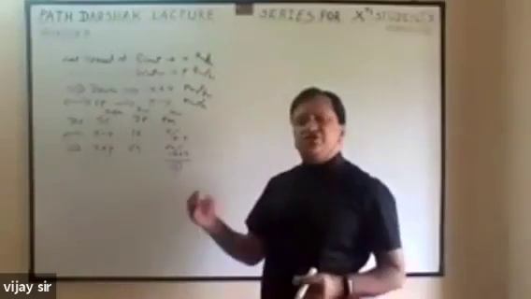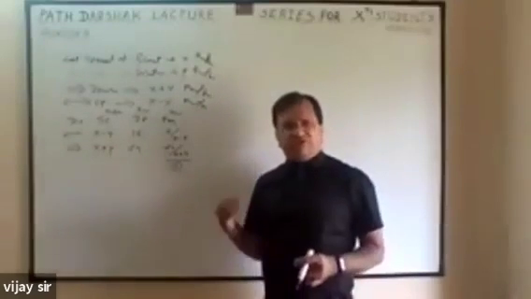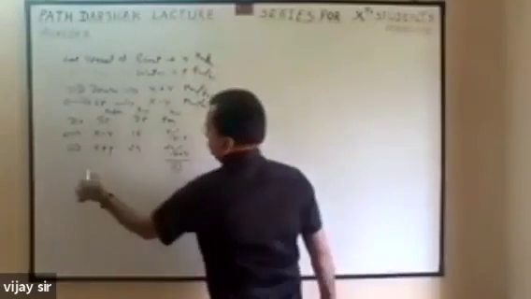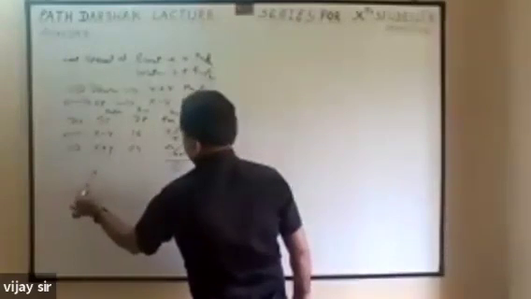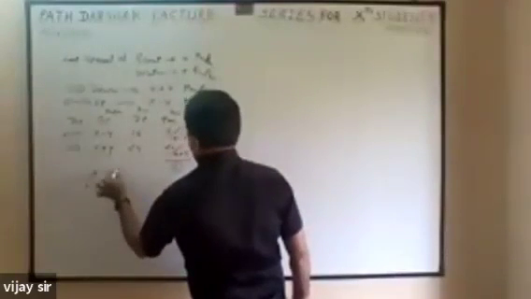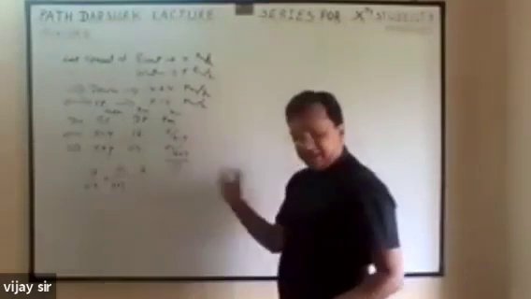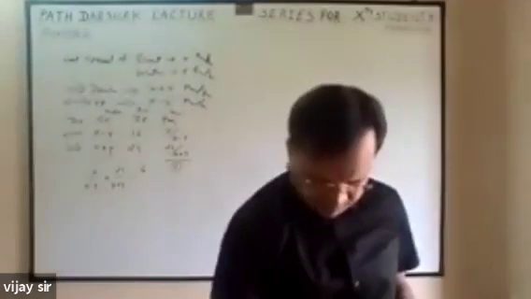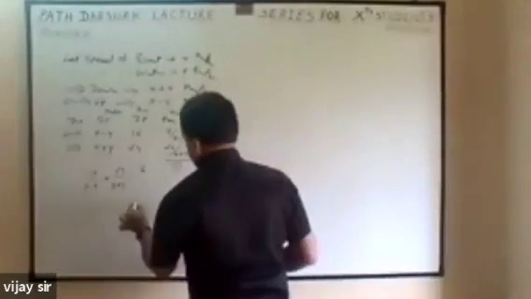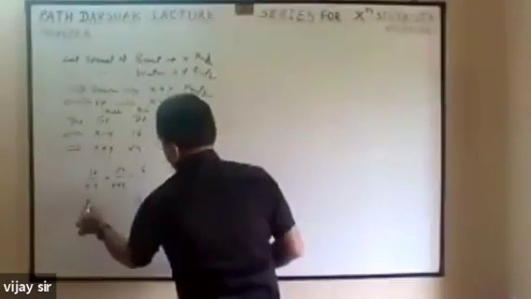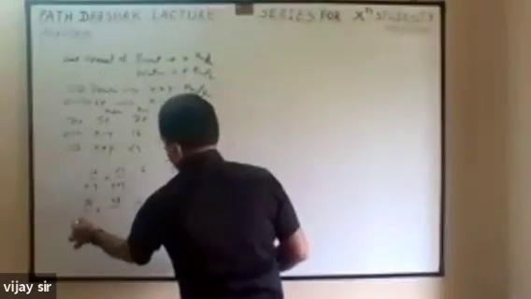So the time: speed is equal to distance by time, so time is equal to distance by speed. So this is 16 by x minus y plus 24 by x plus y is equal to 6. In the second condition, they have given 36, 48, 13.